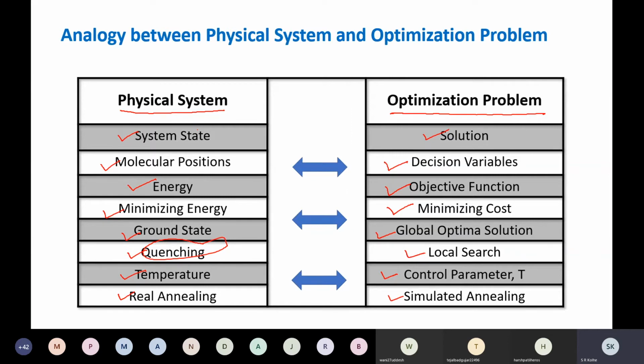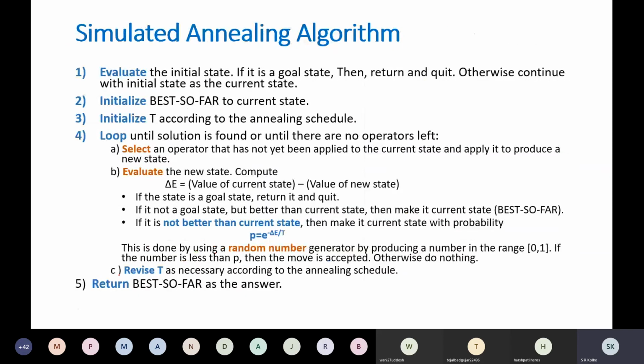So shall we move to the algorithm now? This is the functioning of the algorithm. What we will do now is put it in the form of algorithmic steps. As usual, the first step is to evaluate the initial state, same as in earlier algorithms. If it's a goal state, return that as a solution and quit. Otherwise continue with the initial state as the current state.